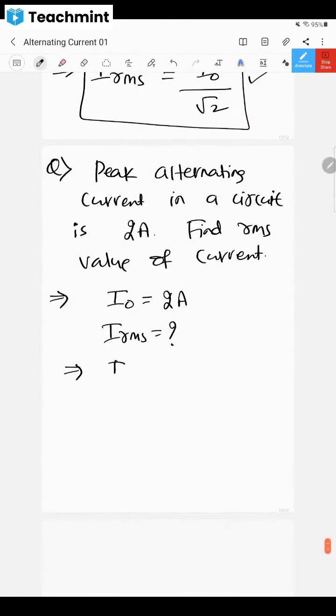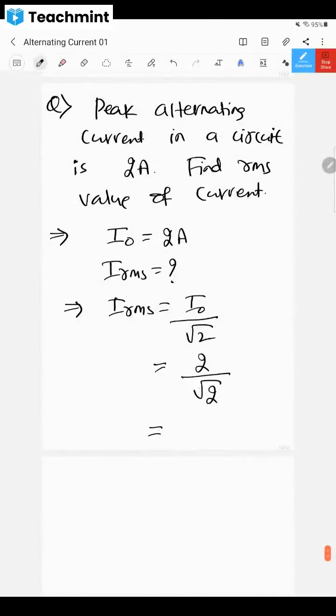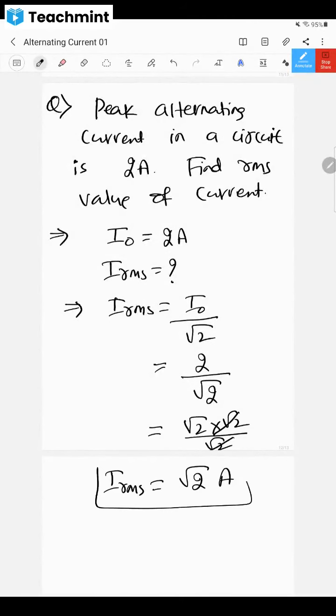You know the formula: IRMS is equal to I naught divided by root 2. What is the value of I naught? 2 divided by root 2. Now this 2 can be written as root 2 into root 2, divided by root 2. Root 2 gets cancelled. What remains? Root 2 ampere. So the root mean square value of current is root 2 ampere.